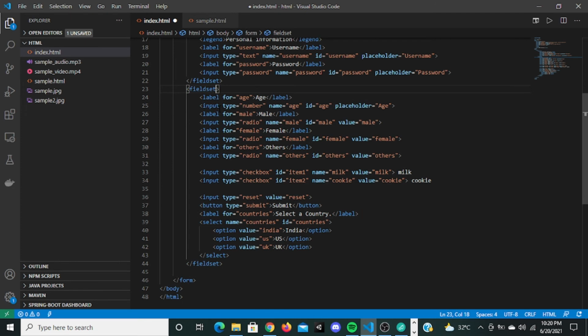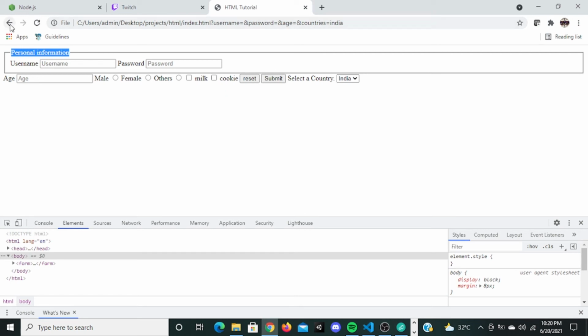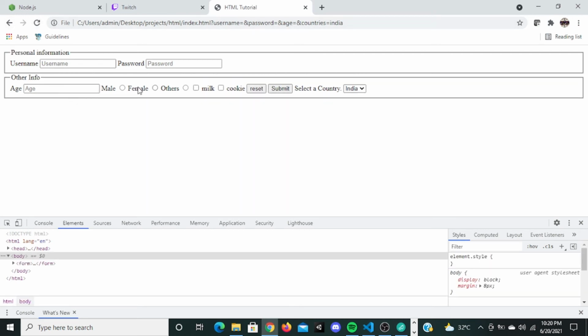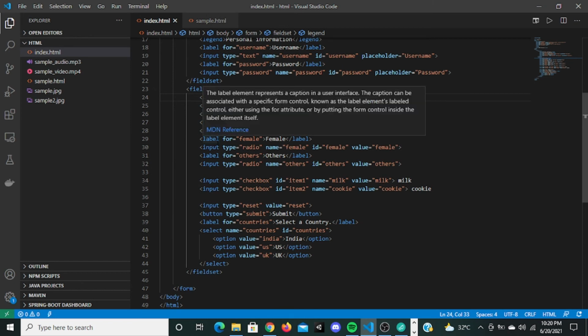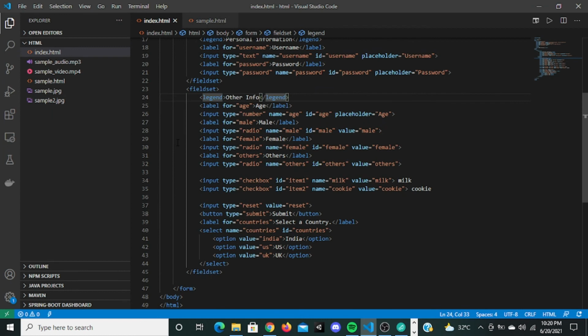You can say legend, you can say other info. Now if you refresh this, other info, everything is displayed right here. This is the use of legend tag. Sorry, this is the use of fieldset tag.